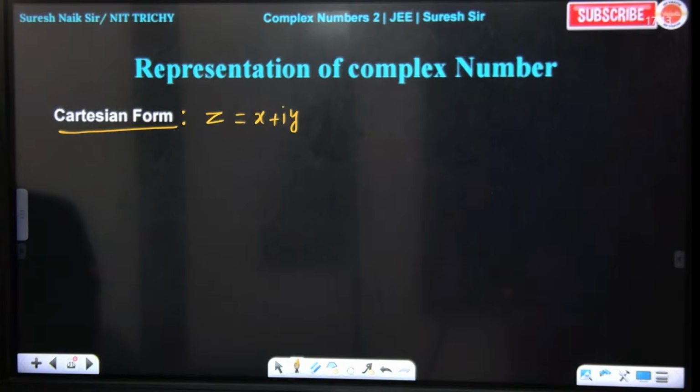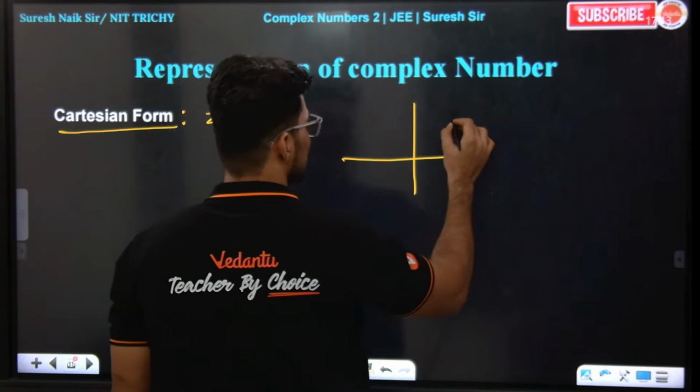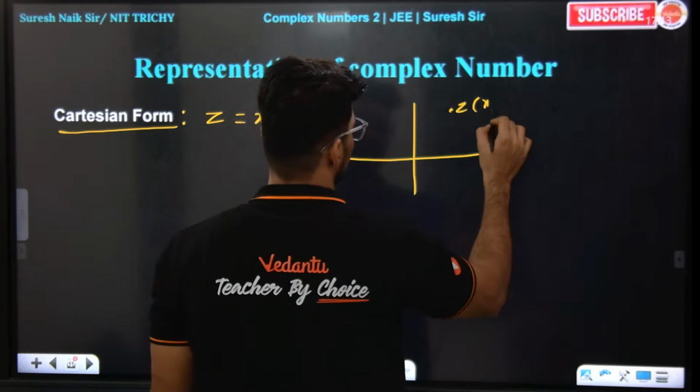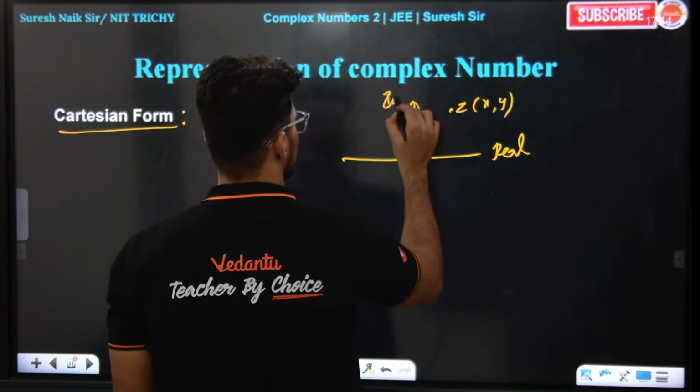Now without any delay, let us have a discussion over different parts of the complex number. In x plus iy, what is x? x is nothing but the real part of the complex number. Am I right? Yes or no? See everyone, this complex number can be represented in the plane something like this, in the real axis and the imaginary axis.